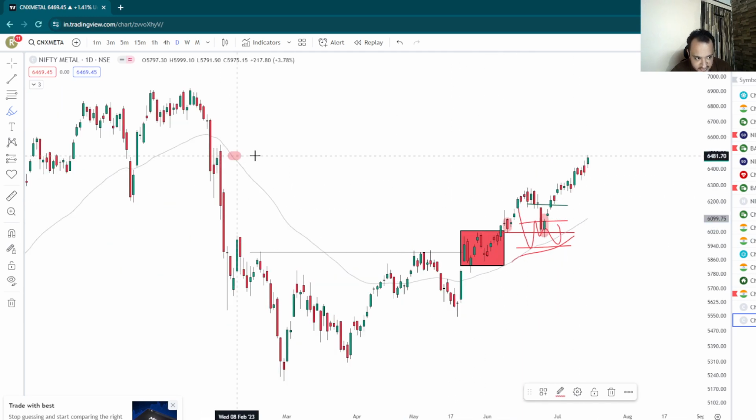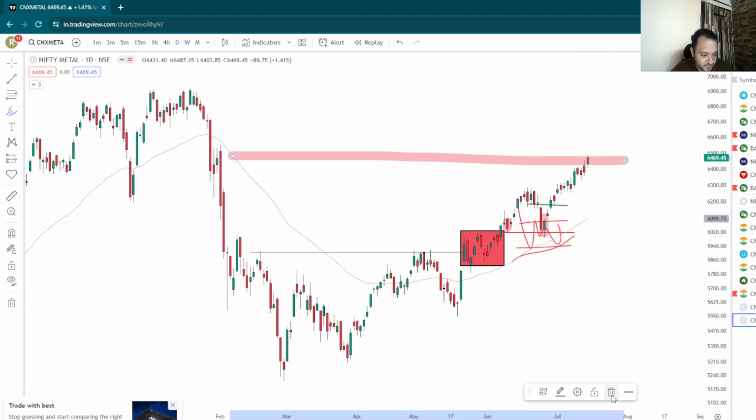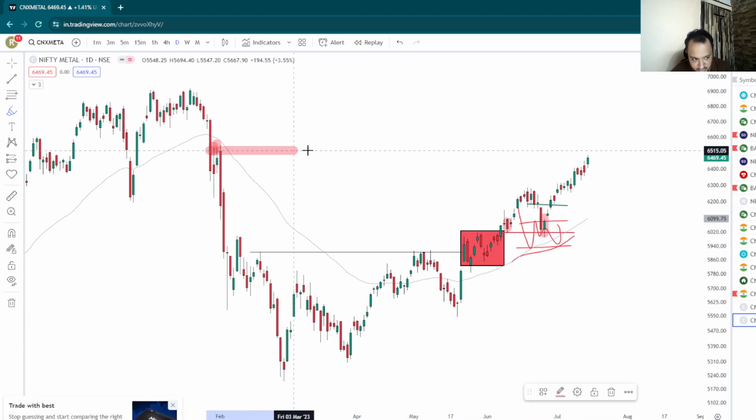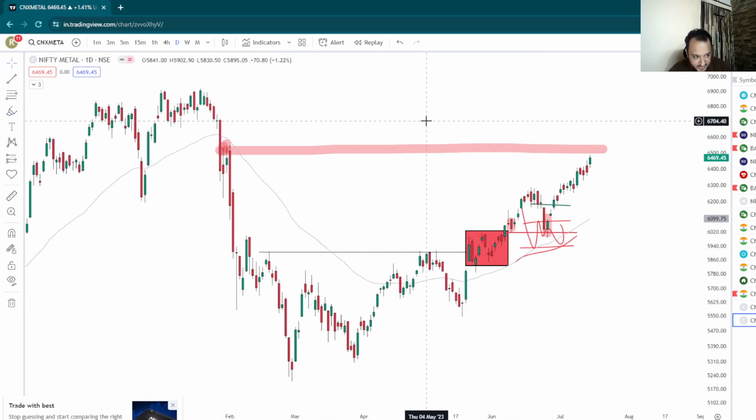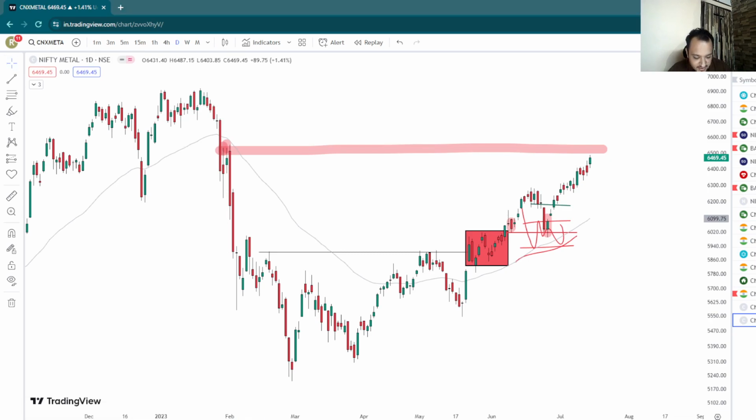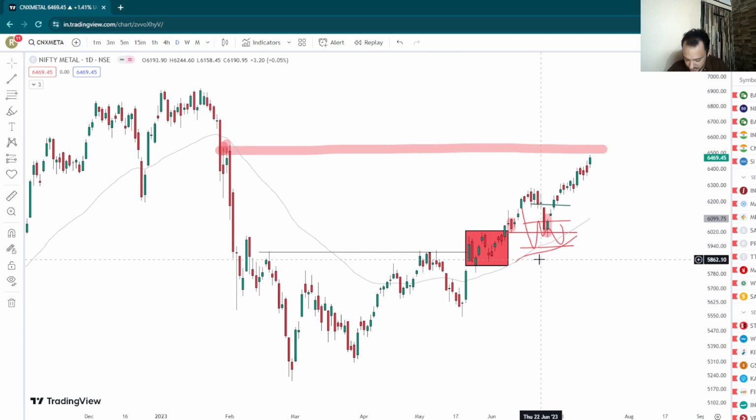But Nifty Metal has unfortunately also entered into an area of supply. Nifty IT has also entered into an area of supply, and Nifty Bank is at demand. So there's an interesting market developing here for the current days, and there will definitely be some nice trades to watch out for during this time. All right. So let's just quickly look at the global markets as well.